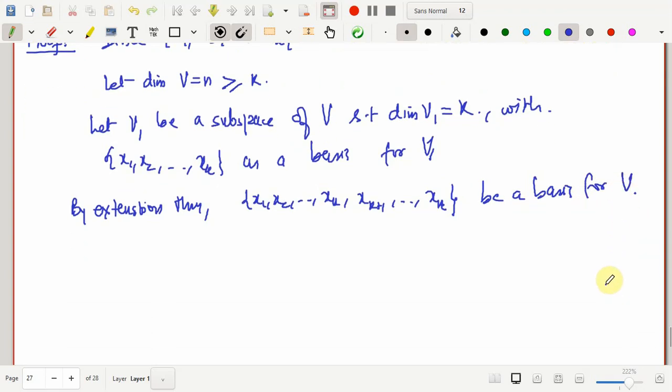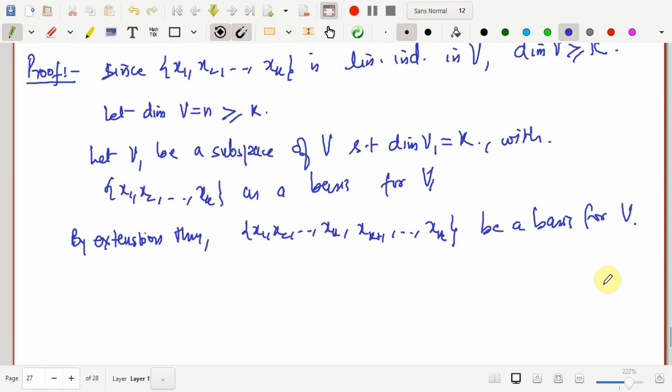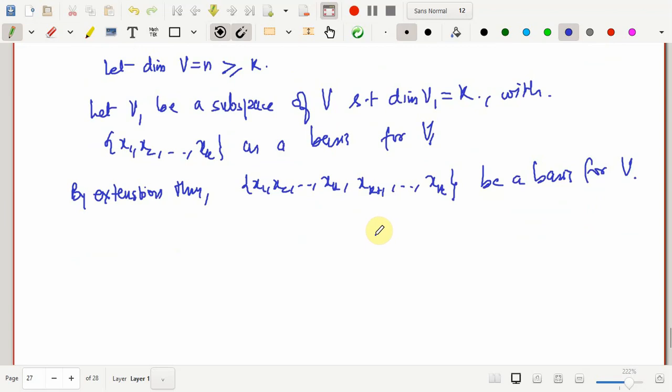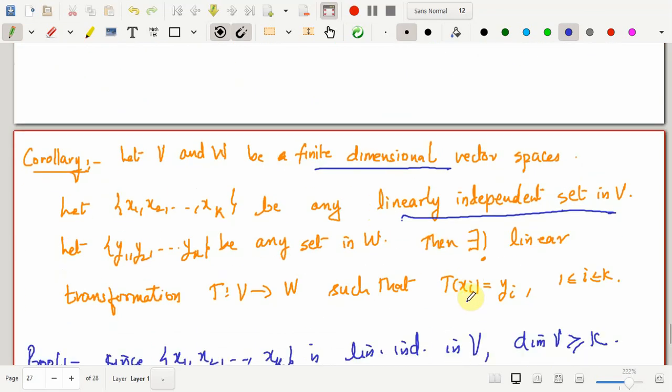So now for any given subset of W containing exactly this many elements, I can find a unique linear transformation such that each of these xi maps to the corresponding yi. It's now your choice what you would take. In this particular statement we want xi maps to yi when i is varying from 1 to k.